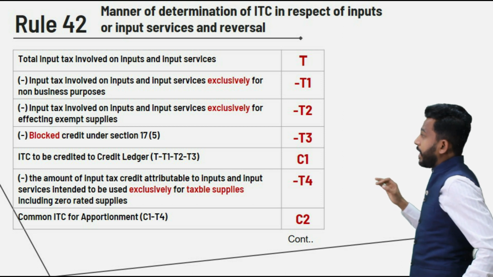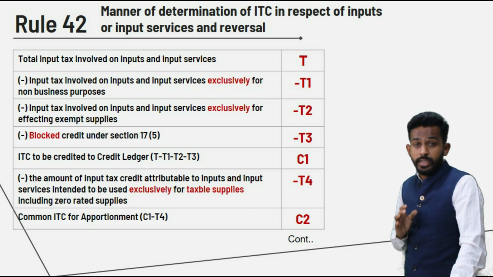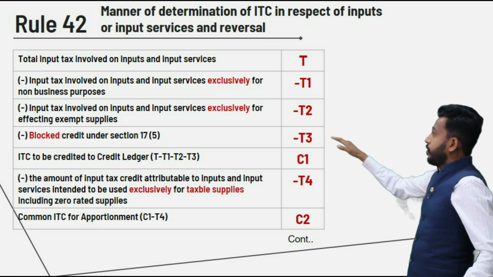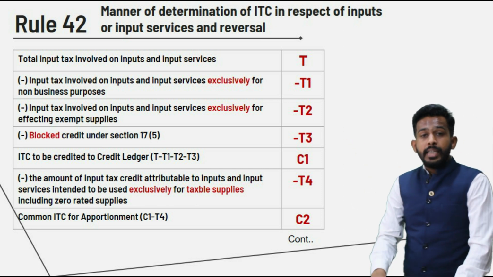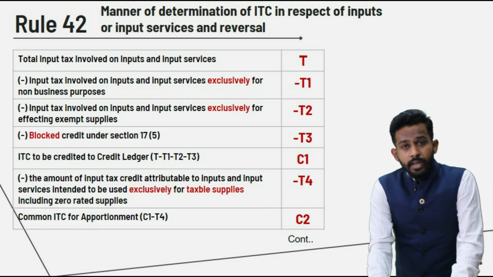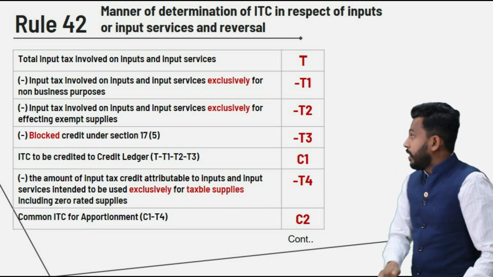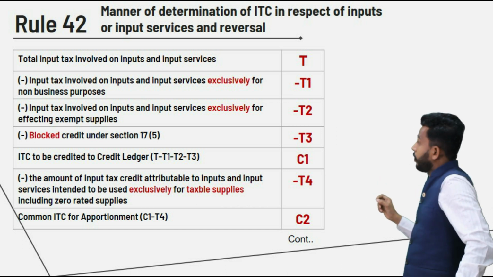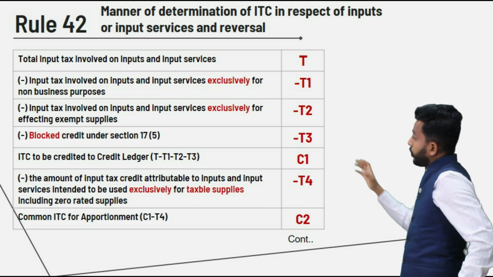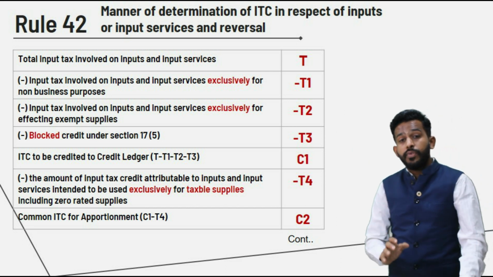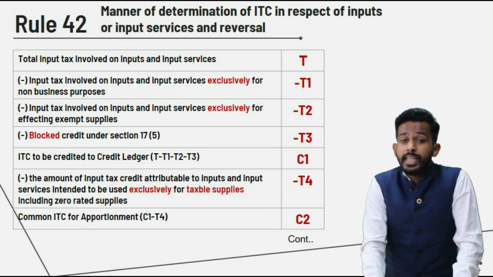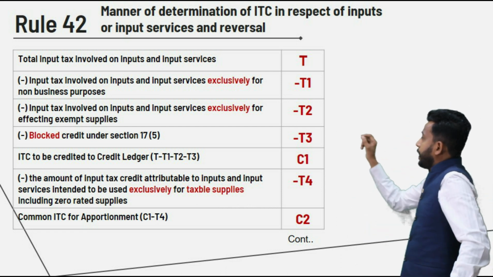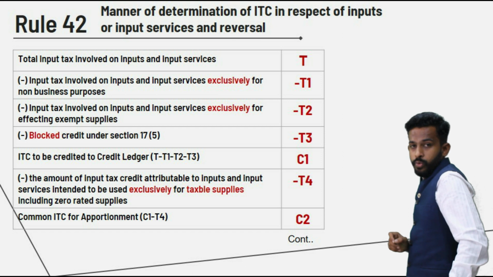Input that is involved exclusively for the purpose of non-business. Now that particular input will be denoted by T1, right friends? That will be denoted by T1. Now tax involved on input or input services exclusively used for the purpose of providing exempt supplies will be denoted by T2.